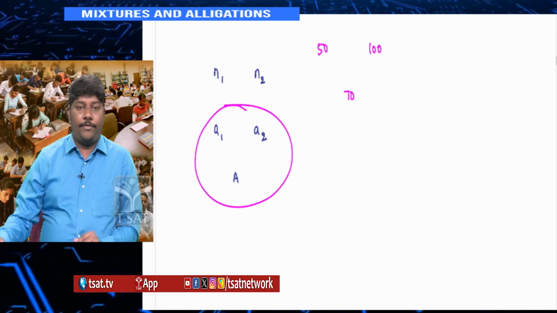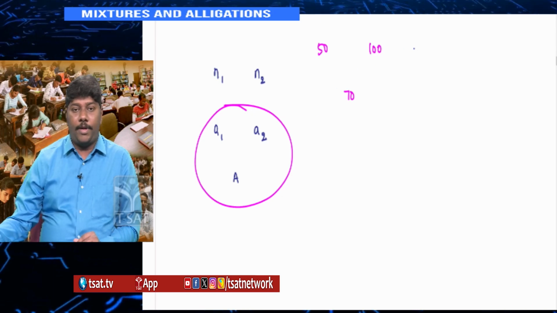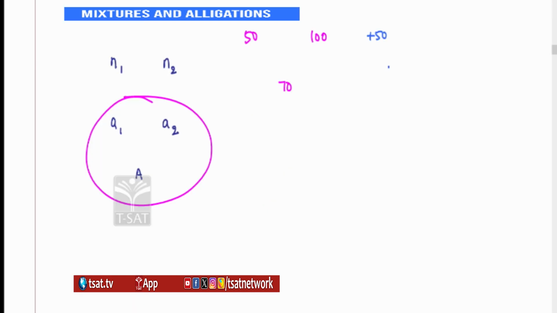Suppose I add 50 to every value: it becomes 100, 150, then 120. Has the ratio changed? This is 30, 20 only. So the ratio 30:20 is 3:2 only. I am adding a value to every number, A1, A2, capital A, and it's not changed. You can add, subtract, divide and multiply. You can check: by adding, subtraction, multiplication, division, the ratio will never change. The ratio remains the same. But why am I telling you this?